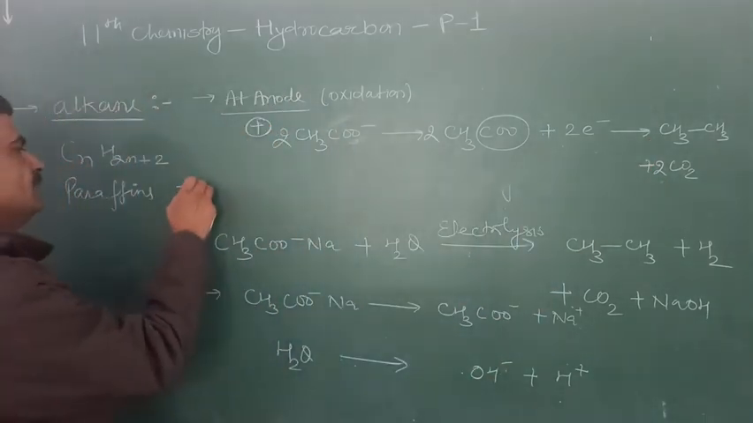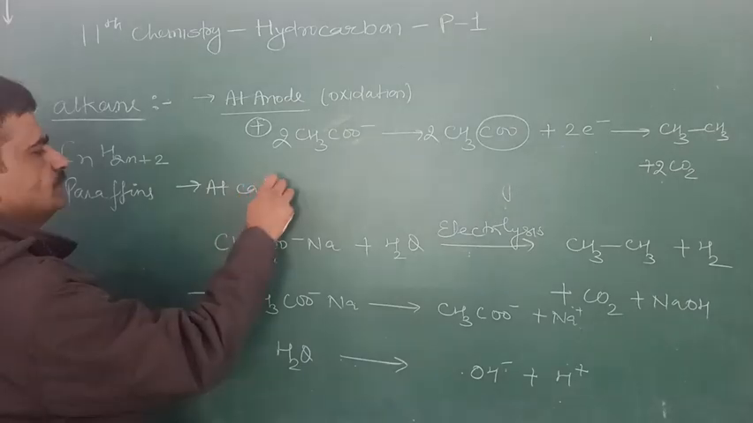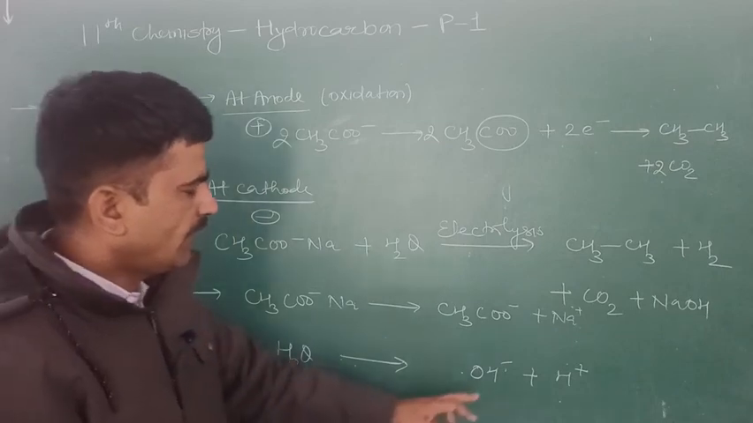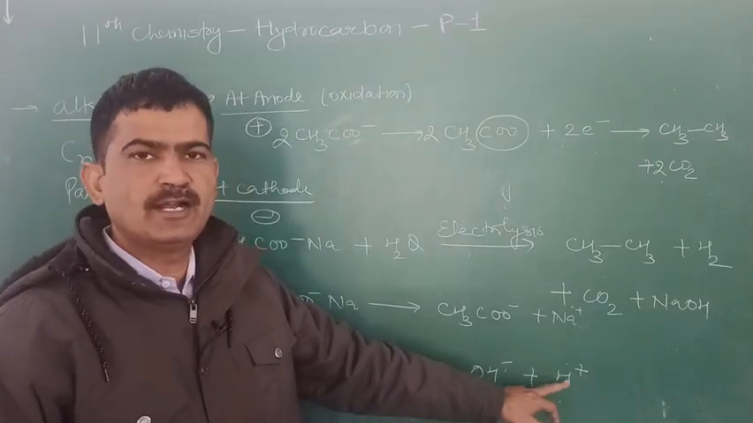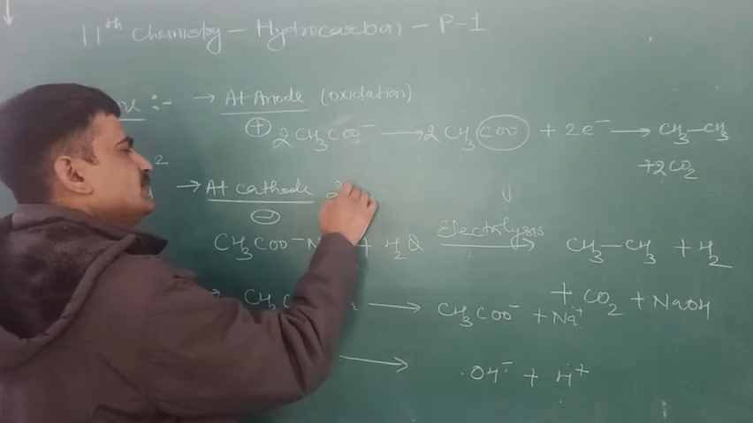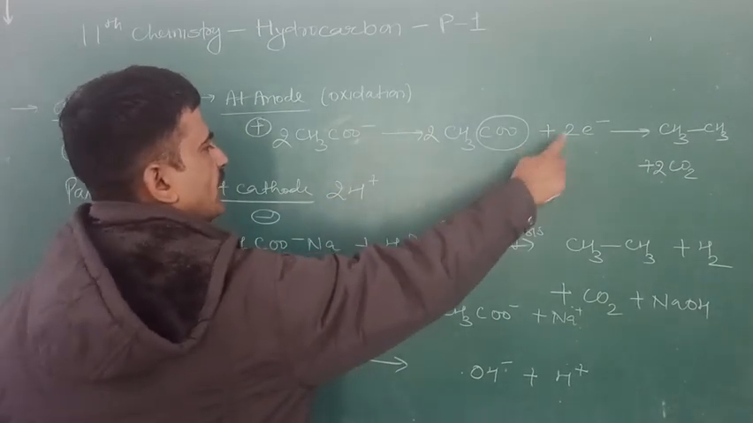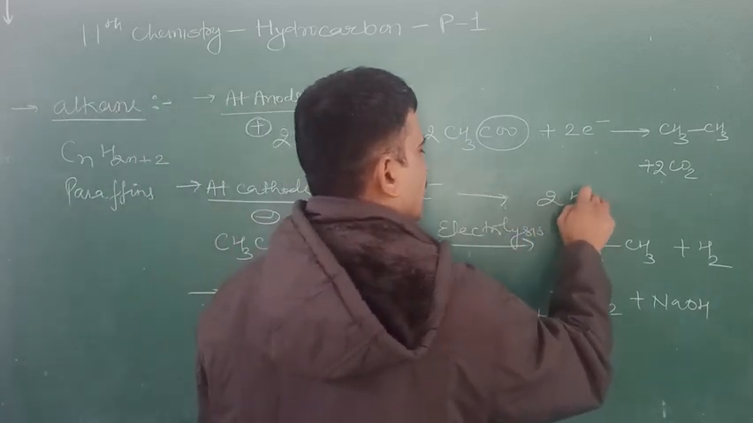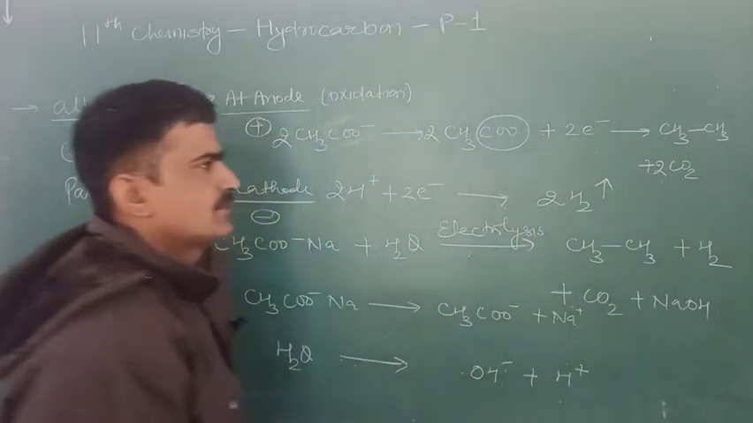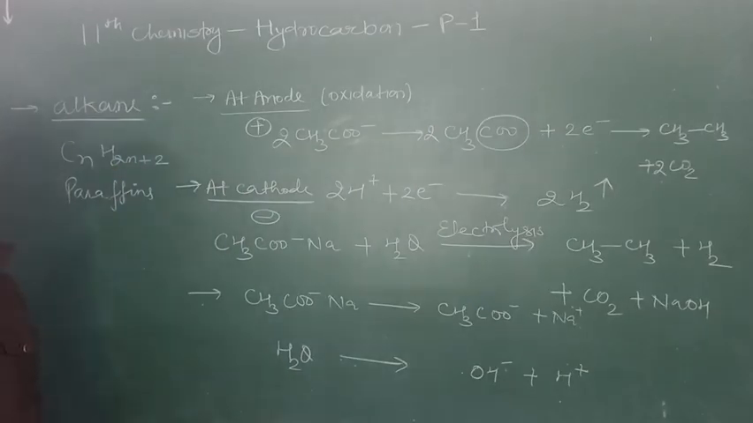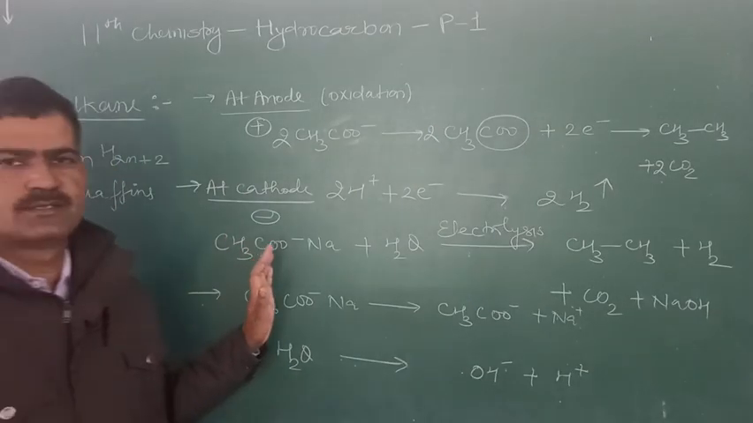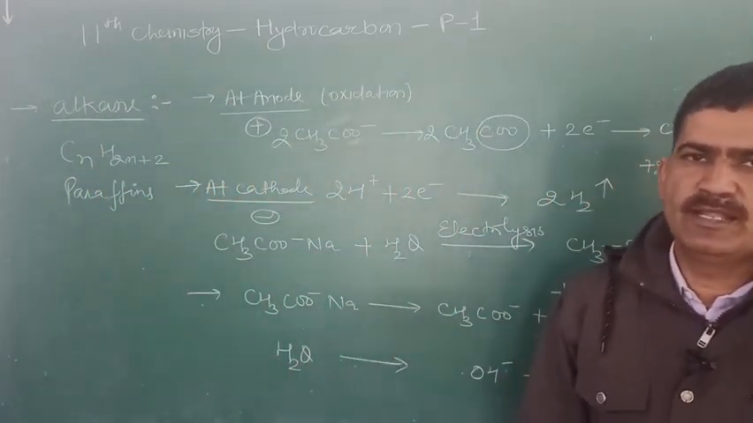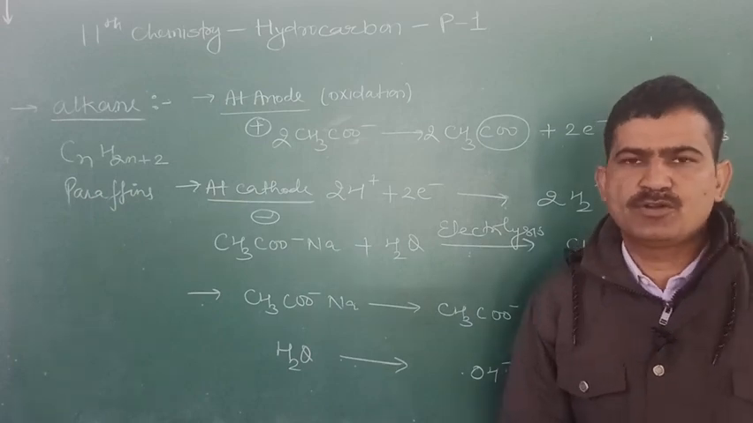What is the reaction at the cathode? That is the negatively charged electrode, and out of sodium ion and hydrogen ion, hydrogen ion has the lower discharge potential. It receives the electrons here and is changed to hydrogen gas. By Kolbe's electrolysis we cannot prepare methane gas. This is the drawback of Kolbe's electrolysis. This is all about the preparation of alkane.